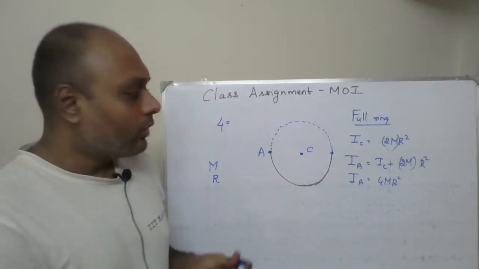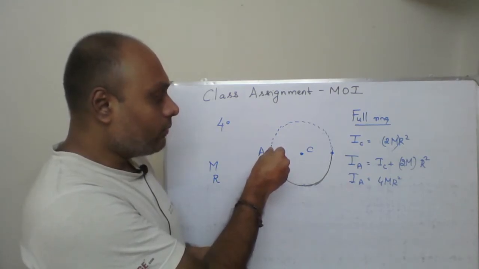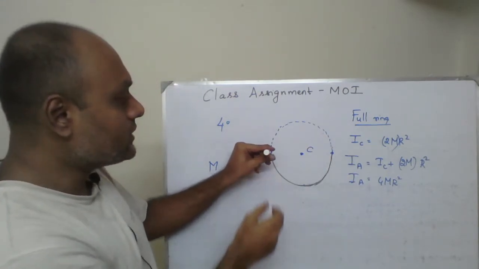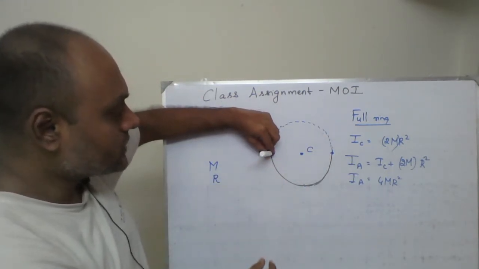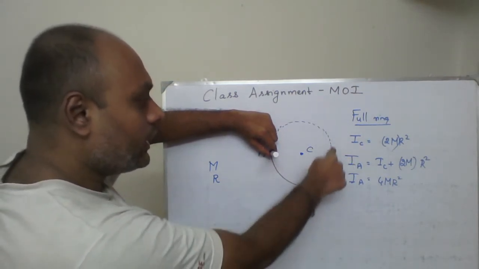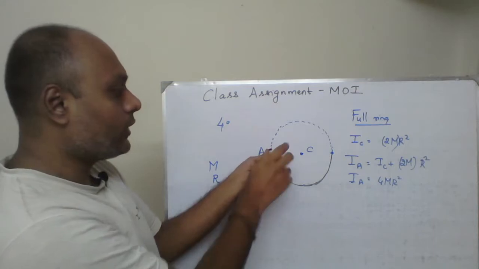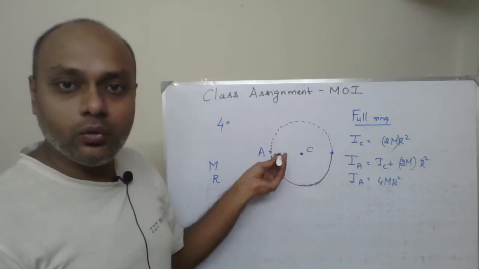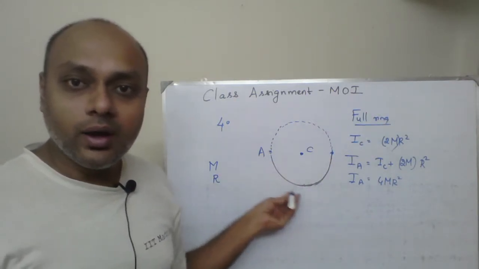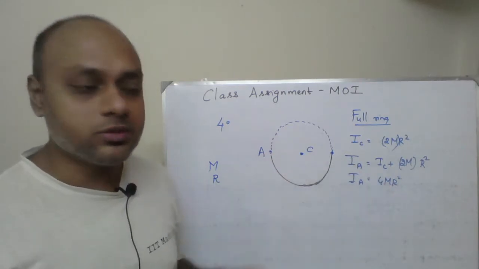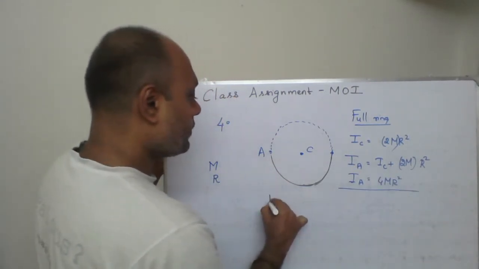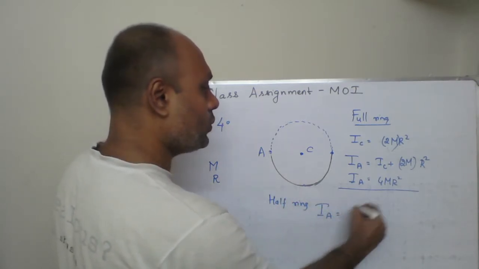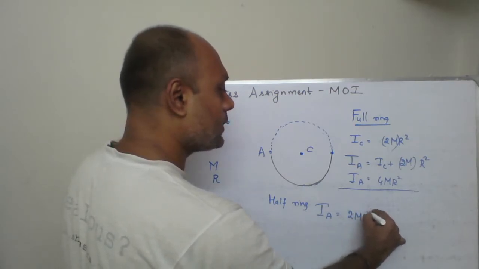Note that the axis which passes through A divides this full ring into exactly two symmetric half rings. That is about this axis, the ring above and the ring below. They are symmetrically distributed with respect to this axis, the ring above and the ring below. So what I can say is, if I find out IA for the full ring, for the half ring over here, IA will be half of this value. So for the first part, we can easily obtain moment of inertia for the half ring about axis passing through A will be half of this value, which will be 2m r square.